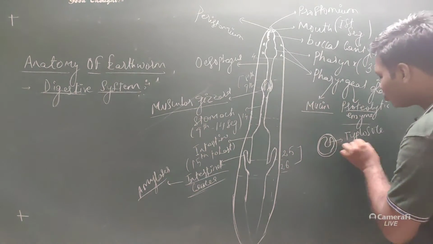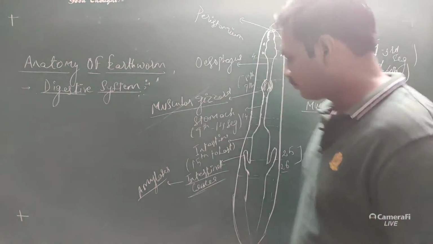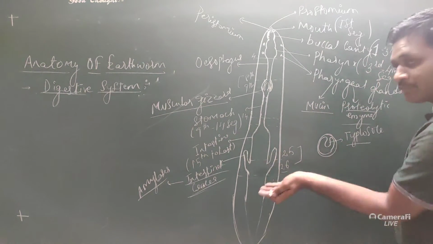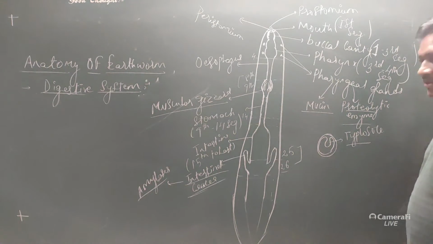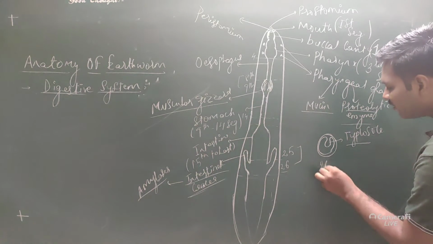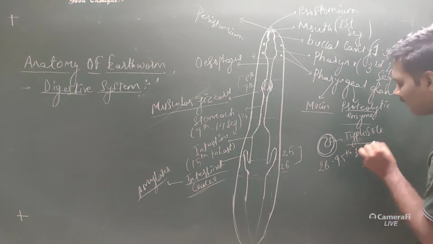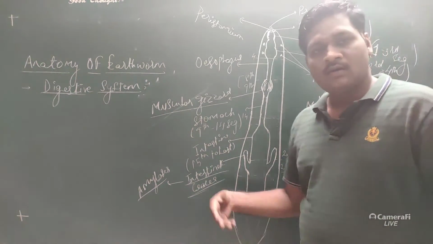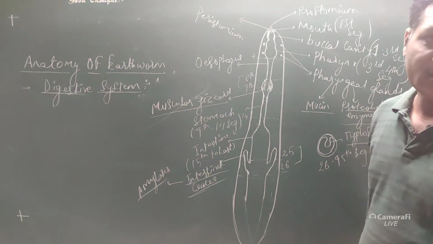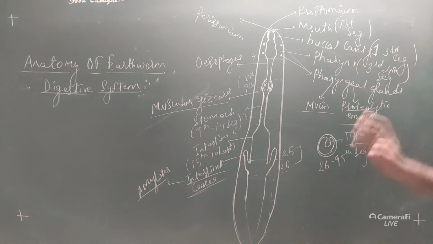And what is the function of the typhlosole? It increases the surface area for absorption of food material. That is the function of typhlosole, which is located over here. So there will be a certain invaginated structure inside this intestinal part from the 26th segment to the 95th segment. And finally it will excrete the nitrogenous waste material in the form of worm castings from the anal part or the anus. So this is about the complete digestive system of the earthworm.